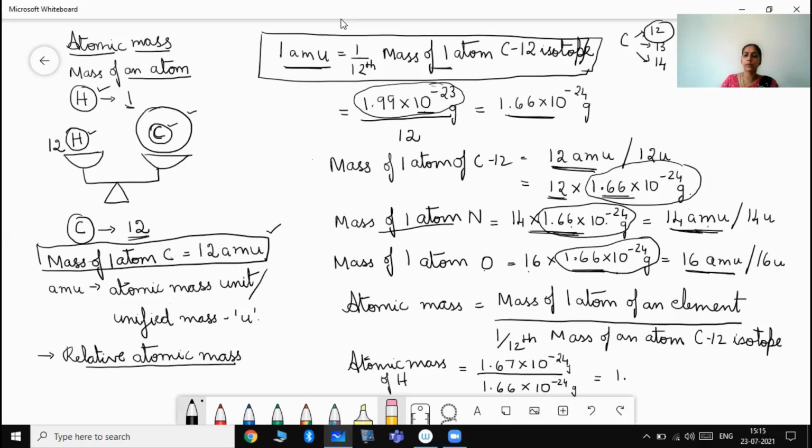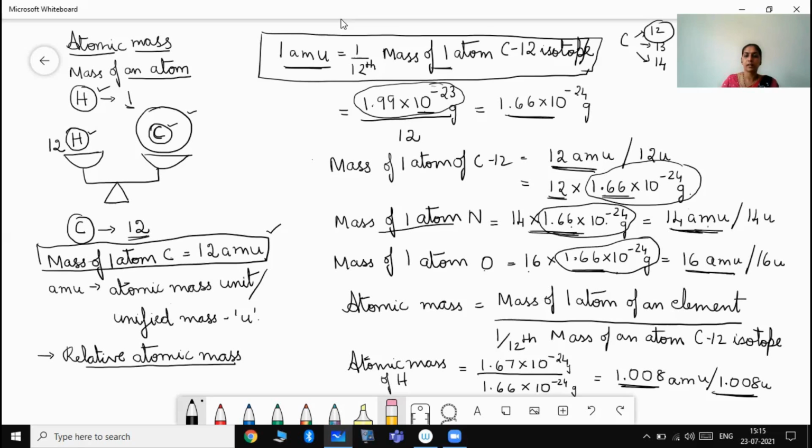Thus your value is found to be 1.008 or 1.0078, approximately. 1.008 AMU or 1.008 U is the atomic mass value of hydrogen. So this is what is got through calculations, and this was what was told initially.